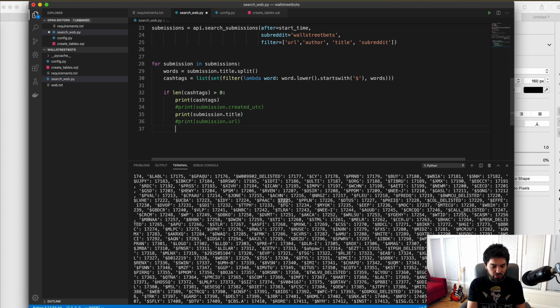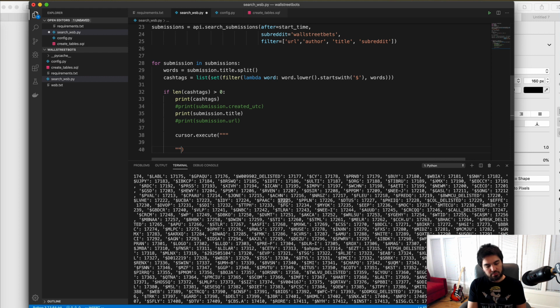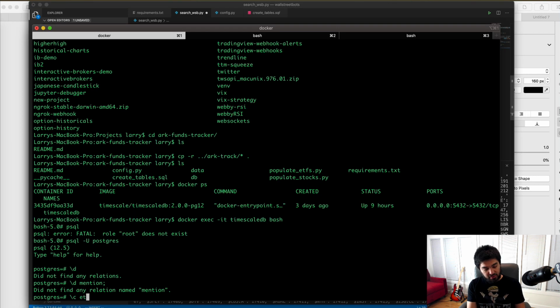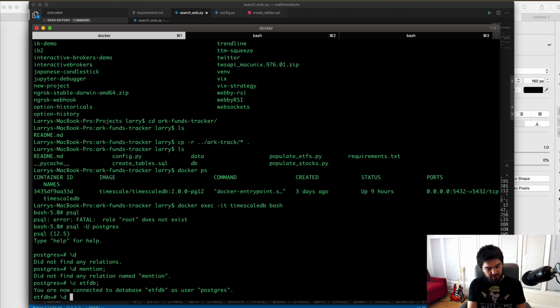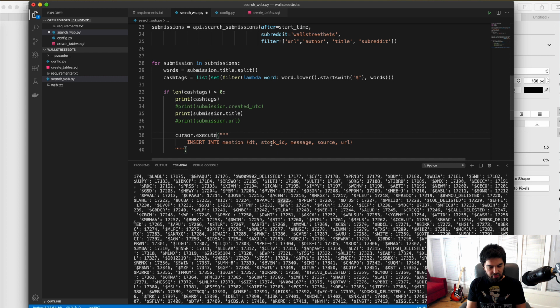And so in my loop here, I'm going to do cursor.execute, and I'm going to insert into a mention. And we have a number of fields defined: date, time, stock ID, message, source, and URL. So if I connect to my ETF database here, and I describe the mention table, right, we have stock ID, date, time, message, source, and URL. So we need all those fields, which we do.